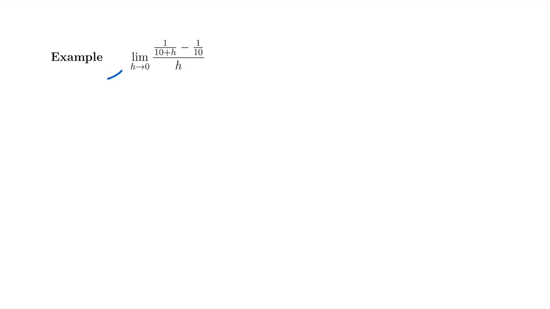We're just going to first try to plug into our limit. If you let h be 0, you get 1/10 minus 1/10 in the top, which is 0, and h is 0 in the bottom. You get 0 over 0. We have a hole in this. We're going to work to figure out what that finite limit would be for this hole.